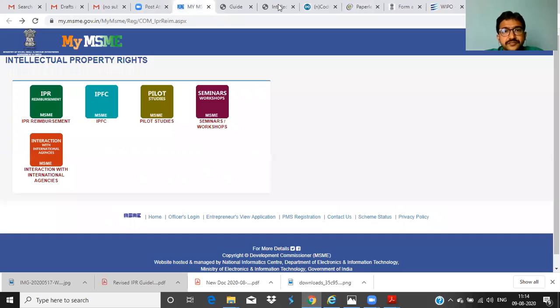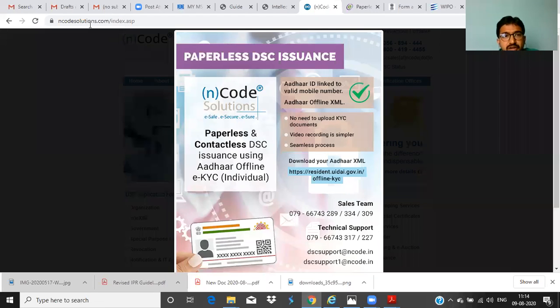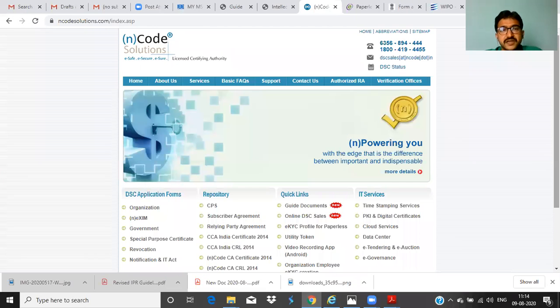Here it's Encode, encodesolutions.com. They give it without any other information, only with the help of the Aadhaar number. It automatically converts to the offline XML; you just upload that, along with a video recording. The video recording is required: you state your name, your date of birth, your father's name, and the purpose for which you are purchasing. You have to record that video and send it to this third party, along with the offline XML, and that's it. They will give you the digital signature in this form. So this is the official website of Encode Solutions.